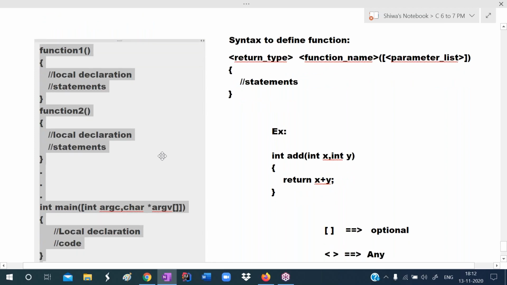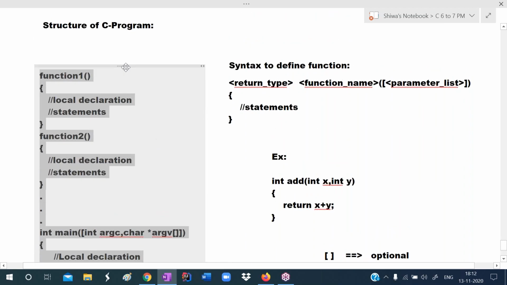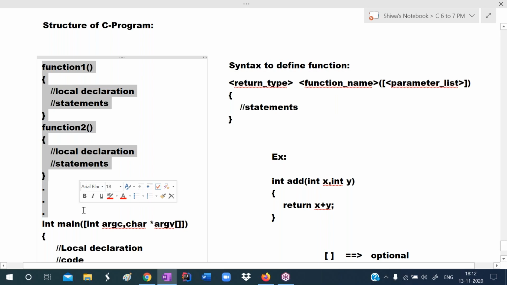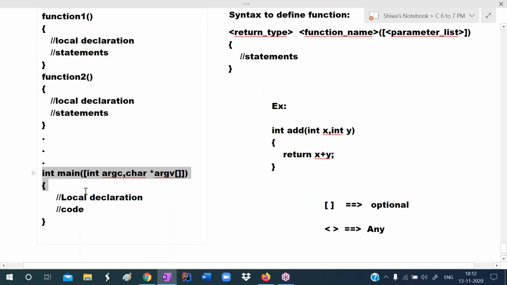So we write C program in the form of functions. To define the function, which syntax we have to follow? This syntax we have to follow. Function 1, function 2, function 3, function 4, like this we can define n number of functions. Finally, we define the main function. In the main function, if you want to declare any variables, we declare. Here we write the code, and in the code we invoke, means call, the functions.